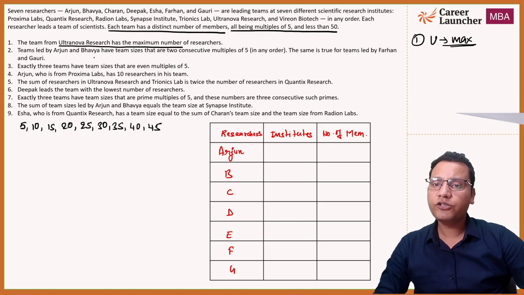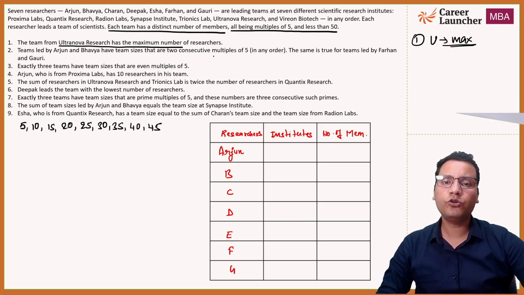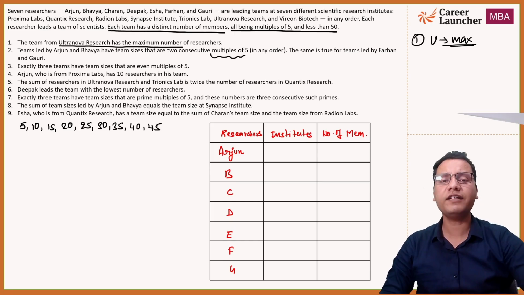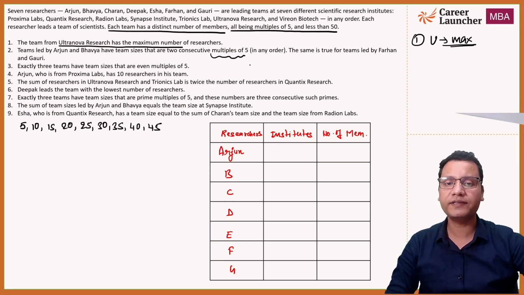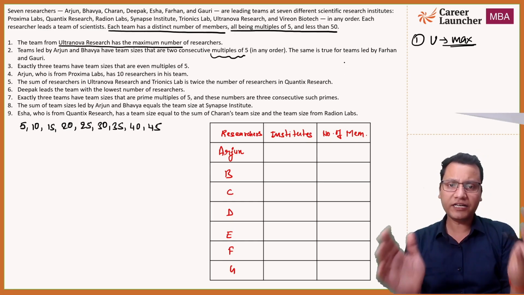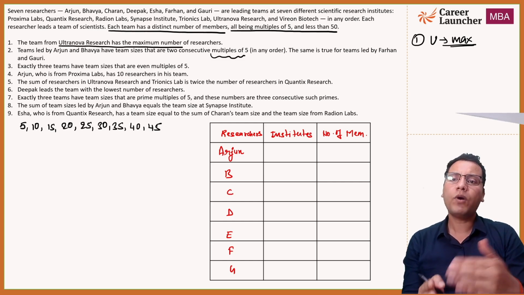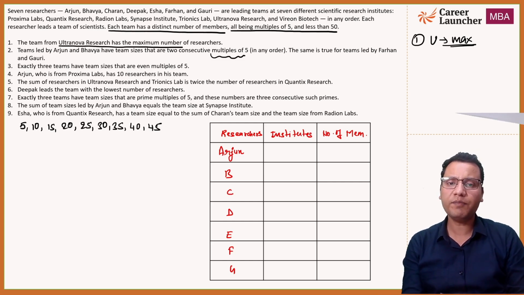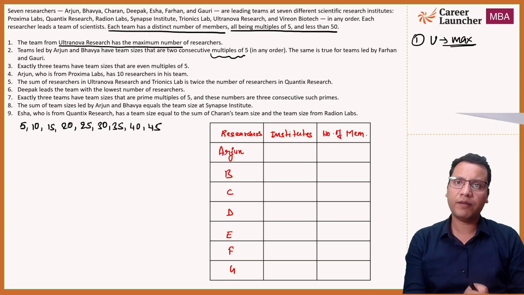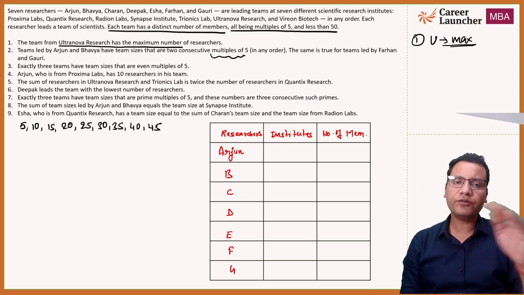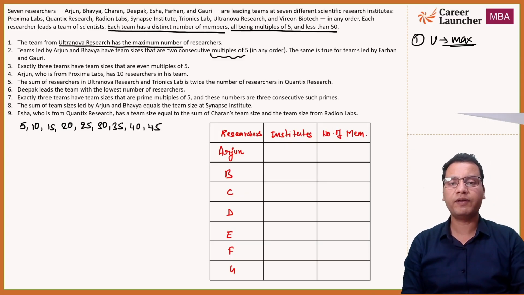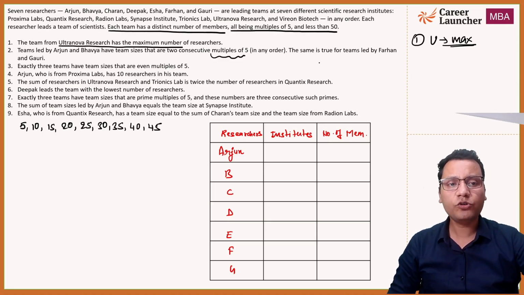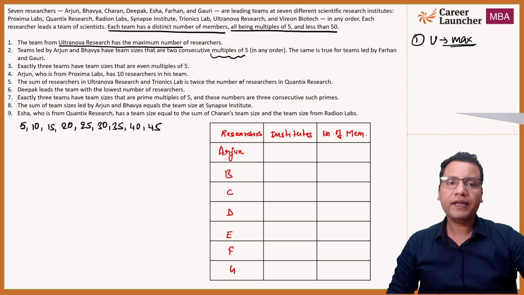The teams led by Arjun and Bhavya have team sizes that are 2 consecutive multiples of 5. I just explained this: 2 consecutive multiples of 5. Consecutive numbers are what? 1, 2, 3, 4, 5 are consecutive numbers. So consecutive multiples of 5 can be 5 into 1, 5 into 2; 5 into 5, 5 into 6, 5 into 7; or 5 into 12, 5 into 13, consecutive multiples, right? The same is true for the teams led by Farhan and Gauri. Okay, but we cannot use these right now.